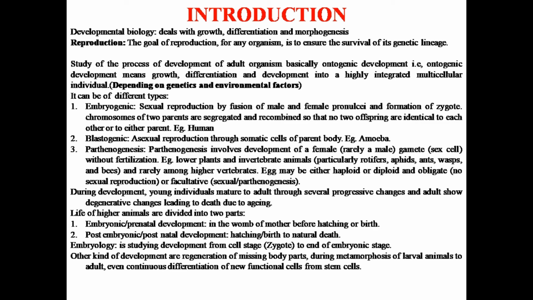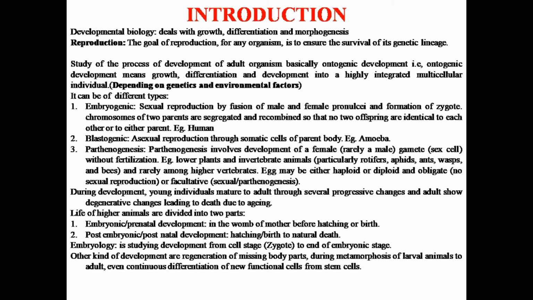So environmental factors also play an important role in making the difference between identical twins, or monozygotic twins. In case of dizygotic or fraternal twins, obviously the genetic material would be different, so they are totally different. But in case of identical twins, the genetic material is the same, but the environmental factors lead to different changes, so they may have different kinds of features or other characteristics. So all the offspring are totally different from each other.